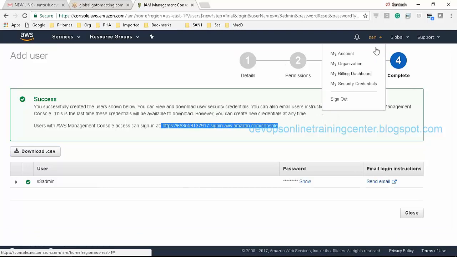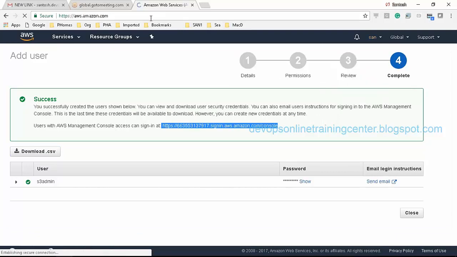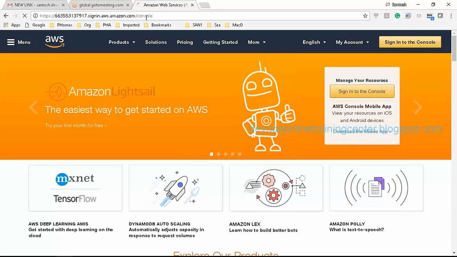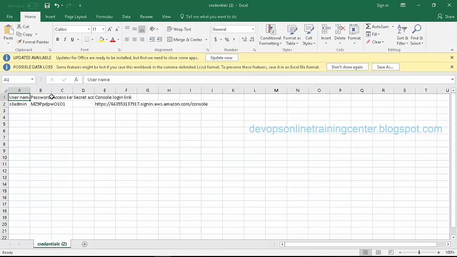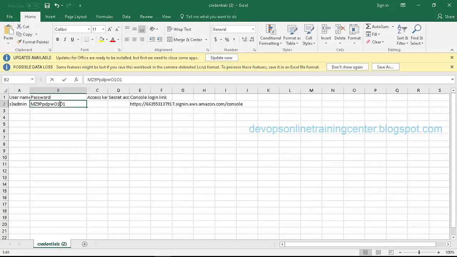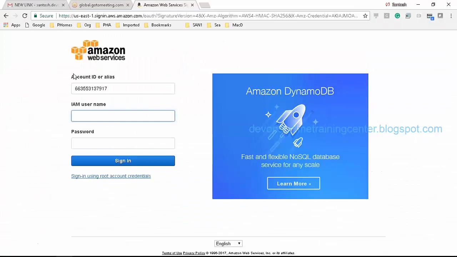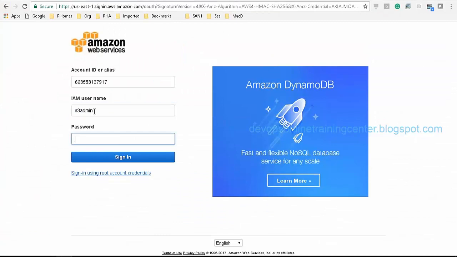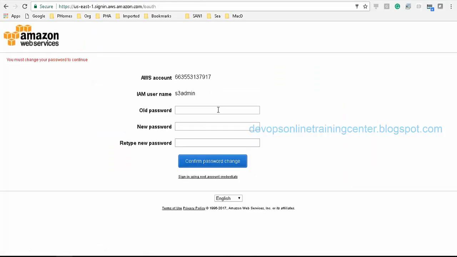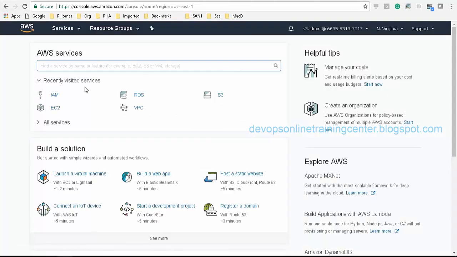Okay, so I'll just sign out from here. S3 admin and the password. Sign in. So the old password, I need to give a new password. Confirm password change. Okay, so now the S3 admin user is created, and we logged in as S3 admin.